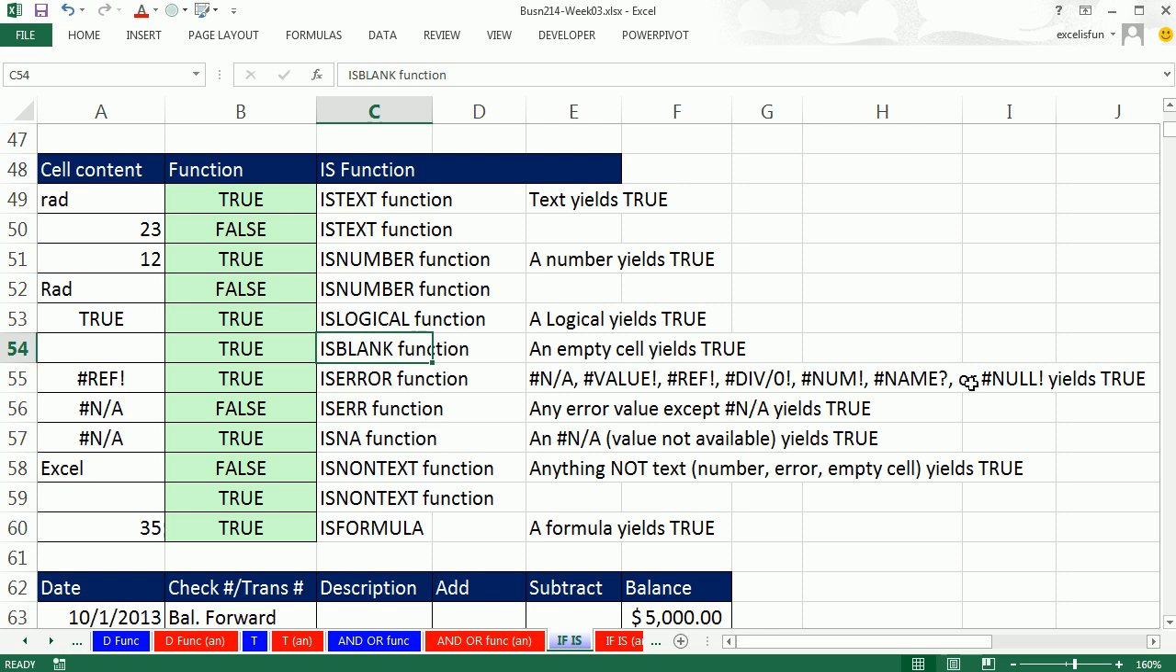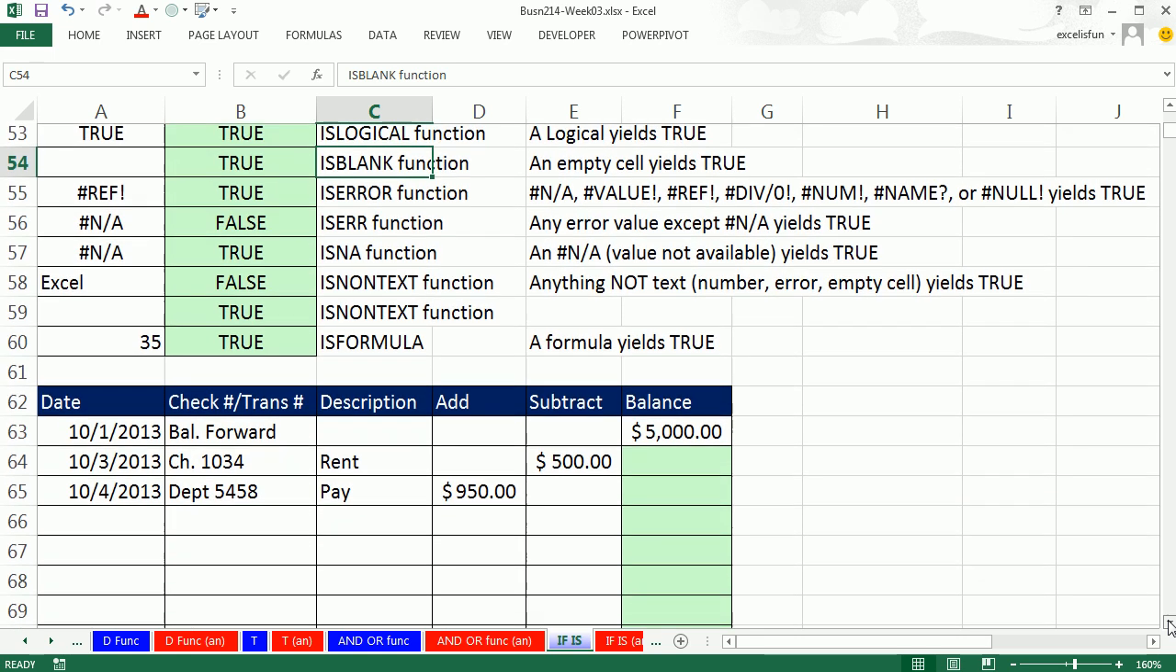ISERROR checks for all the errors. ISERR checks for all the errors except NA, because sometimes NA is very important. It means not available. When we do our lookup functions, I think it's next week, not available is important. Is NA, that checks whether it's an actual NA. Is non-text, that's anything that's not text. Number, error, empty cell, all yield true. Is formula, that's new in 2013.